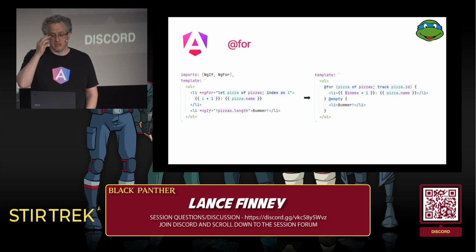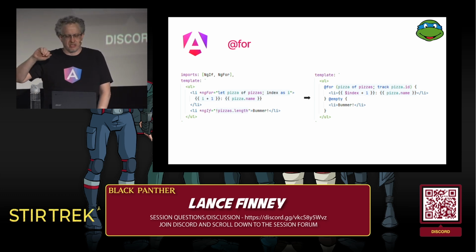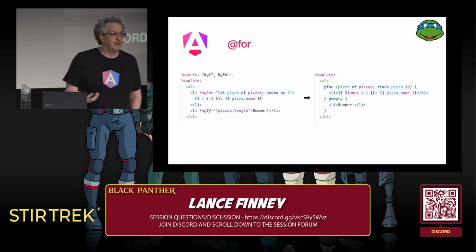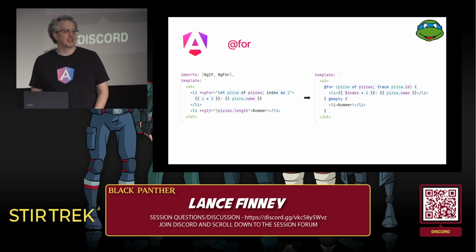On the right, we have the new way. For every pizza in pizzas, okay, I'll come back to track. That's kind of weird. I'll come back to that. But for every pizza in pizzas, then we show what we have there. The $index is a variable that is given to us for free because we're inside a for. It just looks like code. And if there are no pizzas, we have this @empty, which is a free thing that we get with a for loop. We don't have to do another if. It's just an optional thing that we can do there.